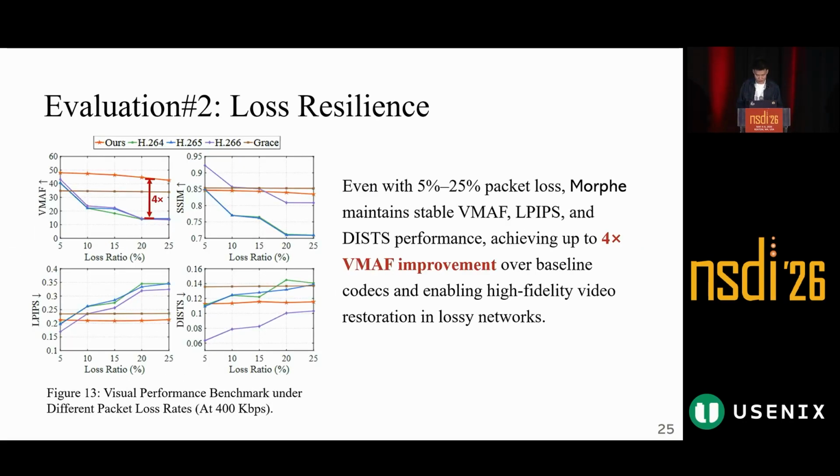Here we look at the visual quality under packet loss. From 5% to 25% packet loss, Morphe maintains stable VMAF performance. At 400 kilobits per second, it achieves up to 4 times VMAF improvement over baseline codecs. This is important because it shows Morphe can improve both smoothness and fidelity in lossy networks.